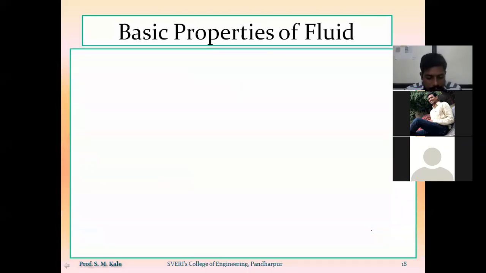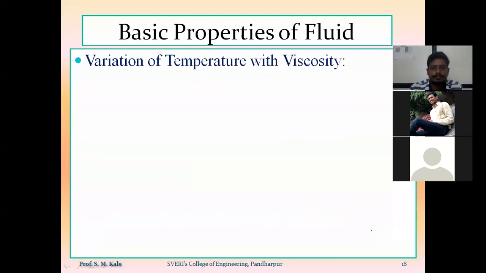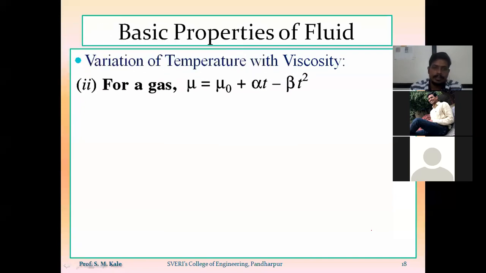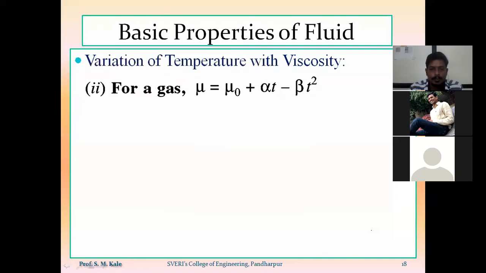Now, we have seen how to calculate the value of viscosity of any liquid at a particular temperature. Now, what about gas? For gas also, if I want to calculate the value of viscosity of the gas at any particular temperature, then there is also one formula. As we know that as temperature increases, value of viscosity of gas also increases.